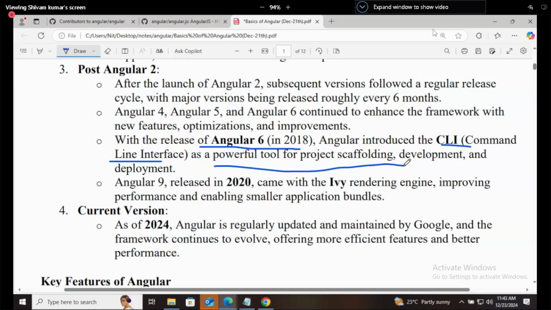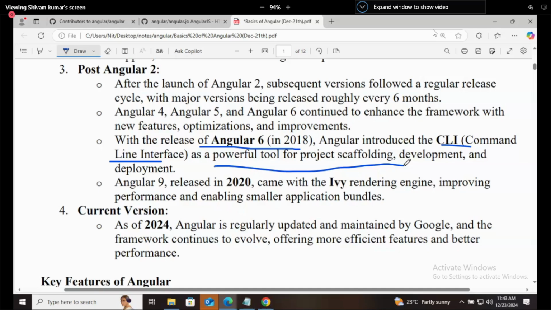How many of you have worked with the Python CLI? Generally you will be using an IDE, like PyCharm or a JetBrains IDE. You might have worked on Jupyter or PyCharm only, right? Have you ever worked on the command prompt for Python, running the entire application or installing Python using the command prompt?